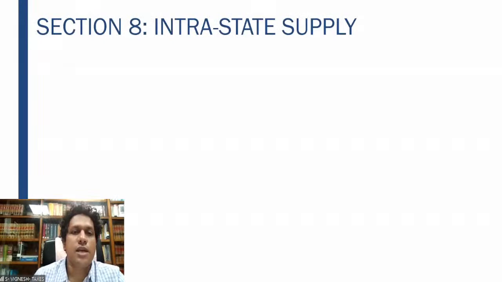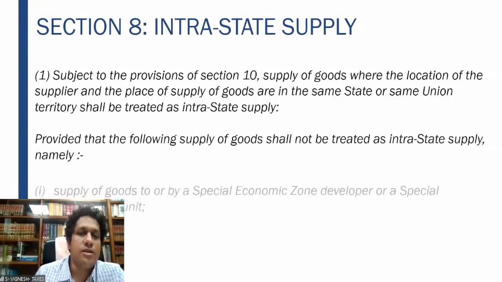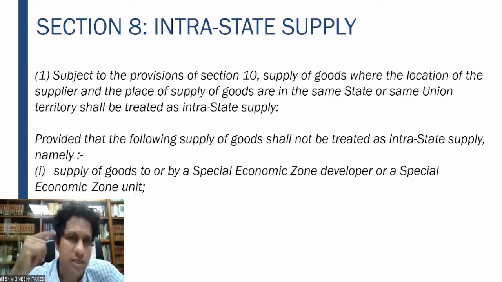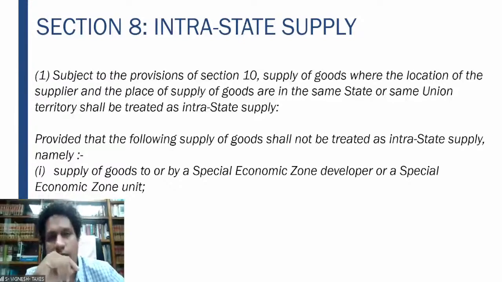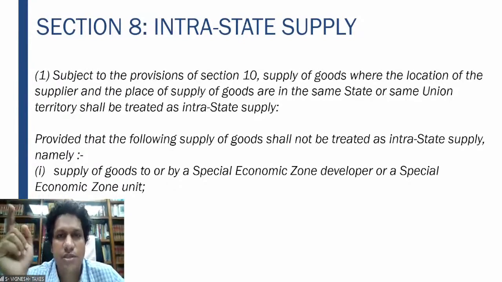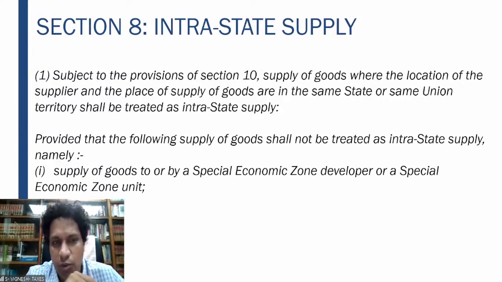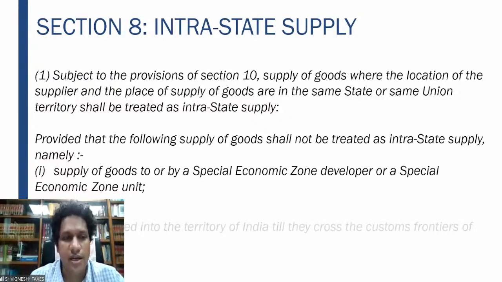Now we come to section 8, intrastate supply. Subject to the provisions of section 10 of the IGST Act, which deals with the place of supply, supply of goods where the location of the supplier and the place of supply are in the same state or same union territory shall be treated as an intrastate supply, provided that the following shall not be treated as intrastate supply.